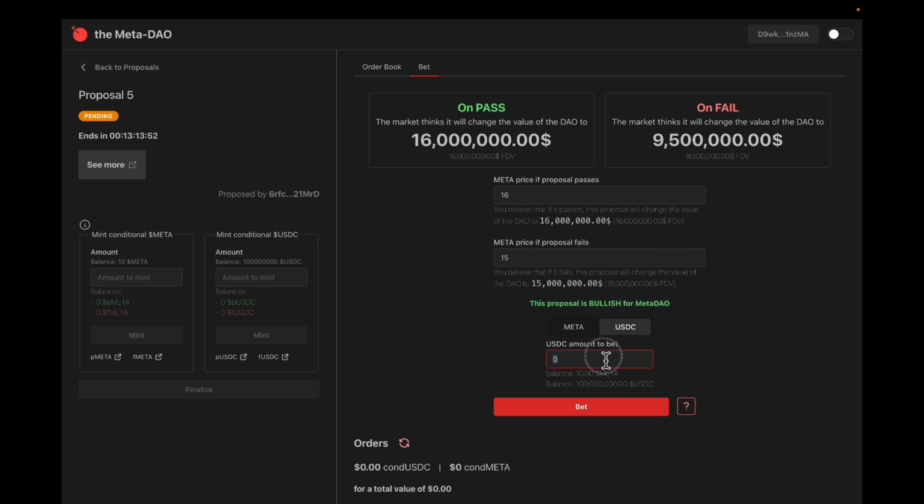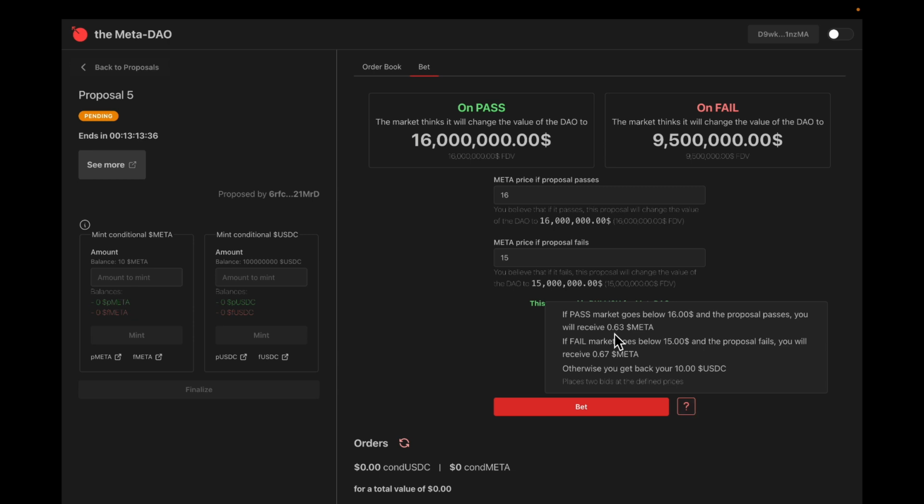And you can decide how much USDC you want to bet. You can bet 10 USDC or whatever, or you can decide to bet 10 Meta. Now, if you bet Meta, that means you're willing to sell at these prices. And if you're betting USDC, it means you're willing to buy at these prices. I'm pretty sure that's what it's going to mean.